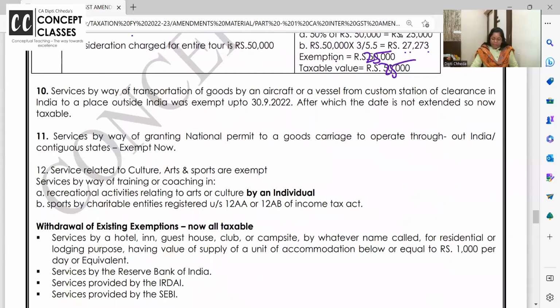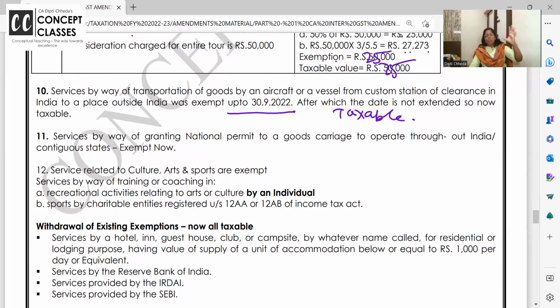Next, service by way of transportation of goods by an aircraft or vessel from custom station of clearance in India to a place outside India. Yes, this was exempt till now. Transportation of goods by aircraft or waterways from the custom station in India to the place outside India was exempt up to 30th September 2022, middle of the year. After that, this date is not extended. So this exemption is removed and now this has become taxable.